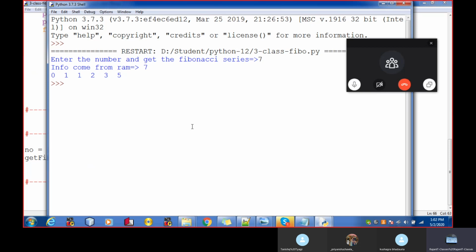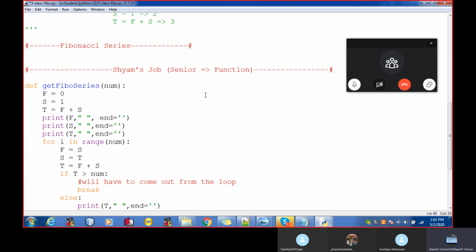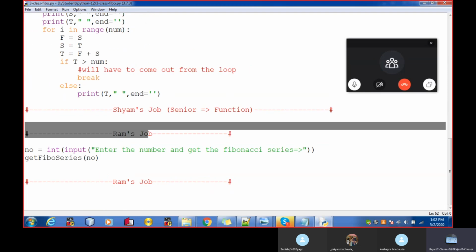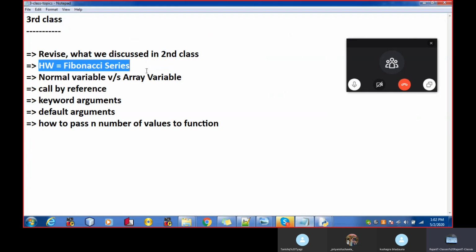So don't write the info come from RAM. Just remove this line as well. It's not required. We have just checked whatever we are passing, whatever is coming from the RAM is coming inside the Sham or not. Okay, so let's run this program again. Now it will run perfectly. Enter the number and get the Fibonacci series till that number. So we have done this part.